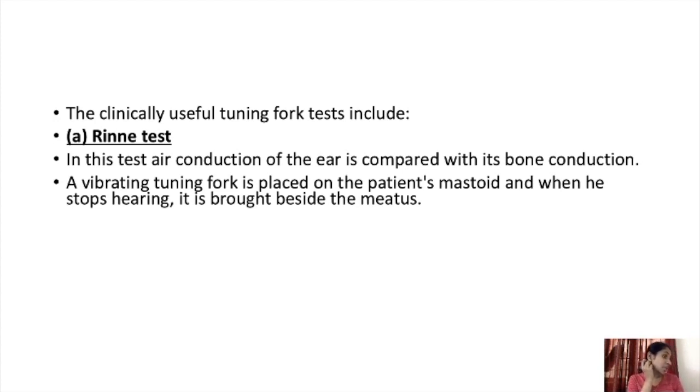When the patient says he stops hearing, then we have to keep the fork at the meatus, because we learned air conduction is louder and longer than bone conduction. So if it stopped for bone conduction, the person can normally still hear air conduction. When we keep it near the external auditory meatus, the person can hear it. If he still hears, air conduction is more than bone conduction.